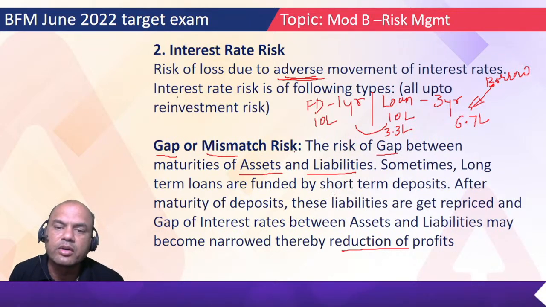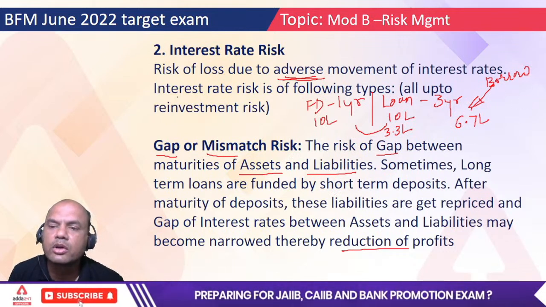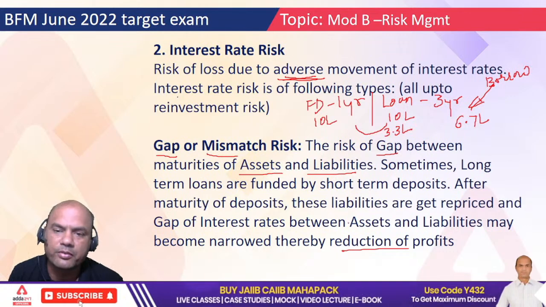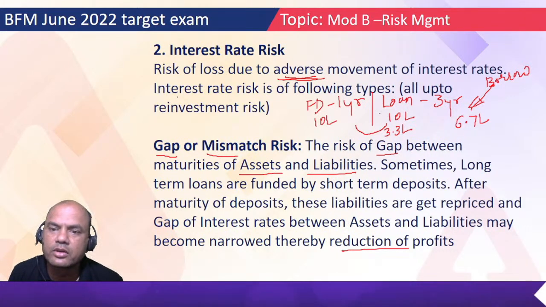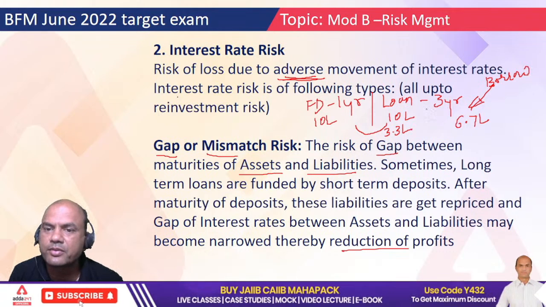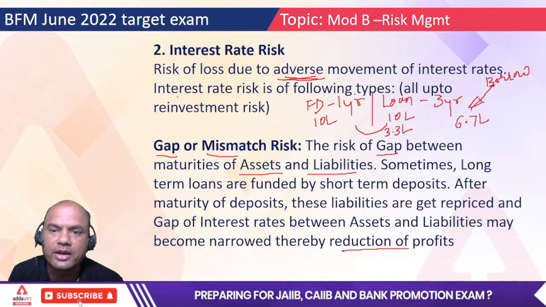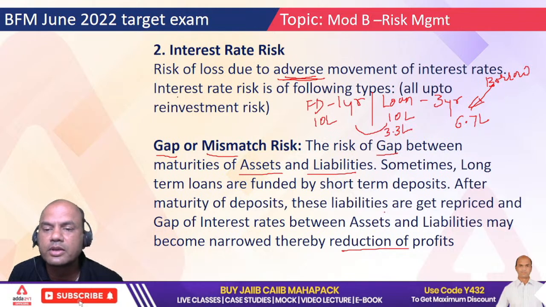So if I borrow from outside, there will definitely be a cost for that borrowing, and that will reduce my profits. Similarly, non-renewal of FDs also. For giving a loan of 3 years, I'll have to have 3 FDs of 10 lakhs, or FDs of 5, 10, 15, so that the average becomes the same. Will I get the same FD after 1 year, because the rates may be down? So that is the risk of non-renewal.